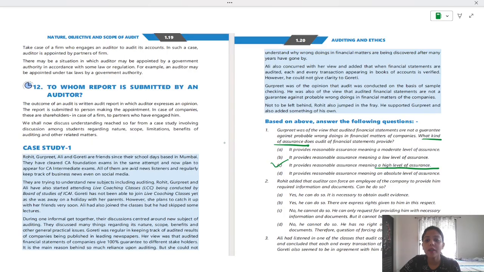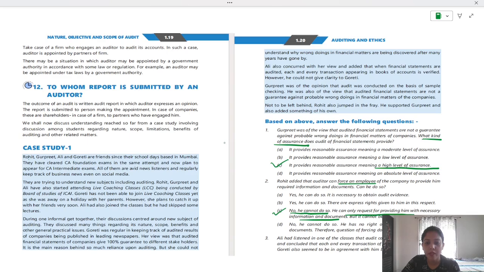Rohit added that auditor can force an employee of the company to provide him required information and documents. Force an employee? No, that can't be done, right? He can request information, but does he have the power of a police officer? No. Power of search? No. So that is not there. So no, he cannot do. He can't force. But he can request. Okay, he can request to provide him with information and documents that he needs. That is rare, but cannot force him. Okay. So this is the right answer.